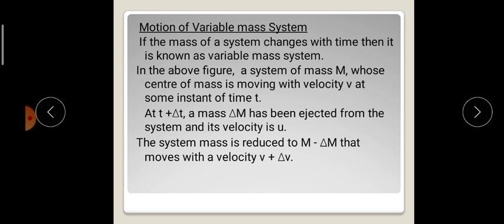In earlier classes we studied only systems where mass remains constant, and such systems are also called isolated systems.